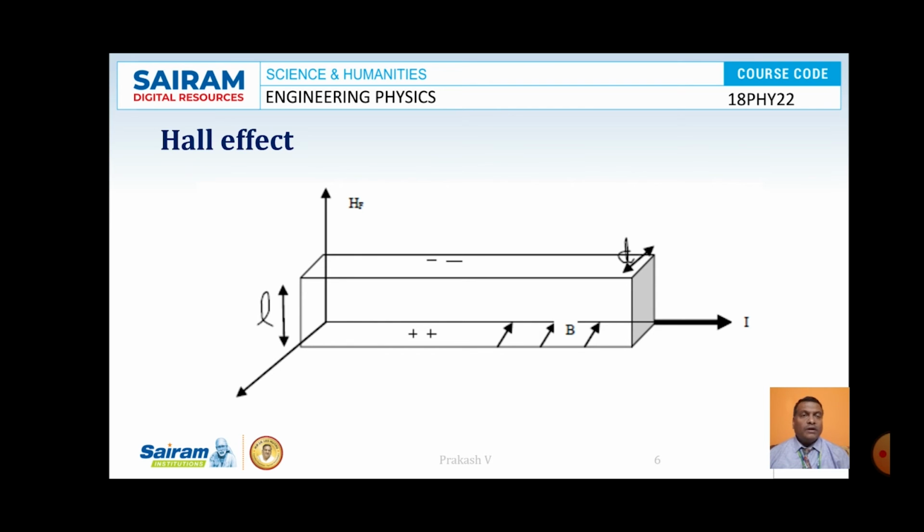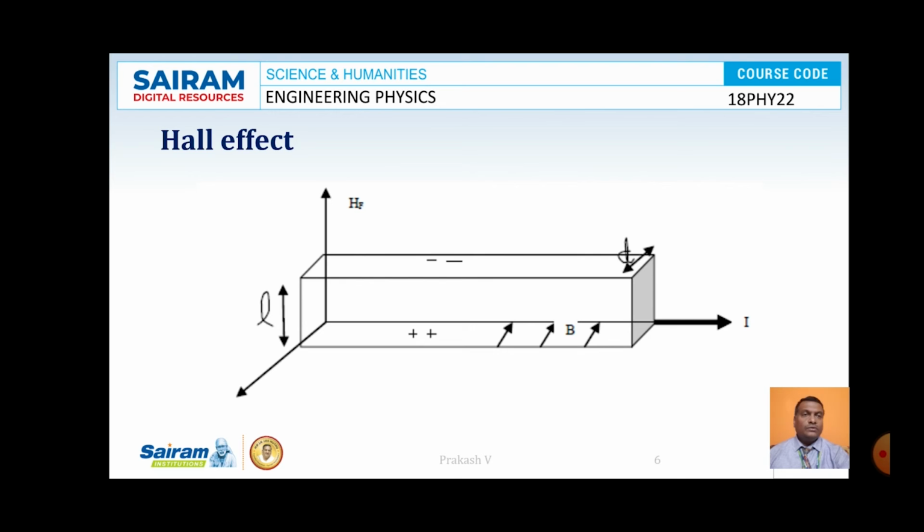This phenomenon of separation of charges when a magnetic field is applied perpendicular to the direction of flow of current is known as Hall effect. So separation of charges happens when we apply a magnetic field perpendicular to the direction of flow of current, and the phenomenon is known as Hall effect. This Hall effect comes into the picture because of the Lorentz force generated.